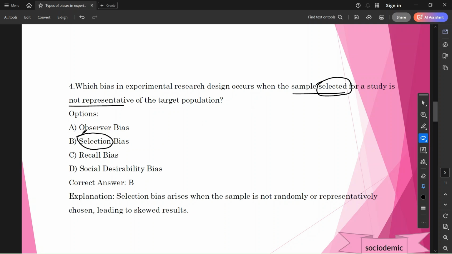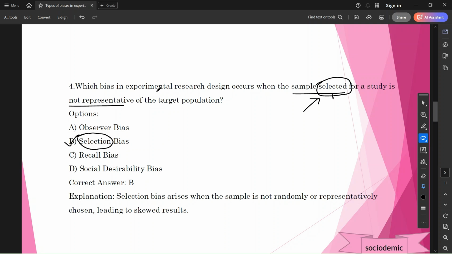Friends, here is the answer: selection. Simply, without knowing the concept of the question, we may arrive at the answer. Friends, this is the key. If we find the right keyword in the question, we may directly come to the right answer.